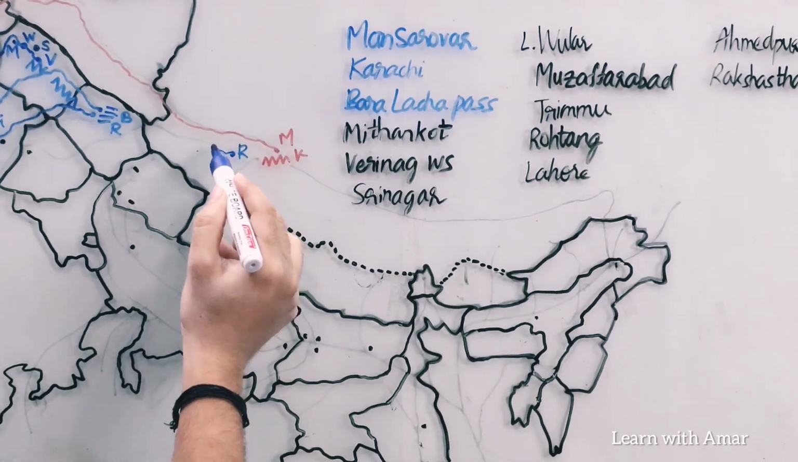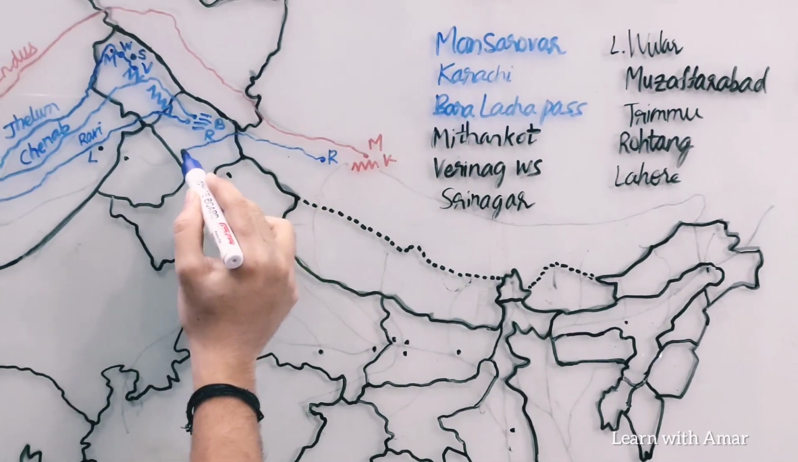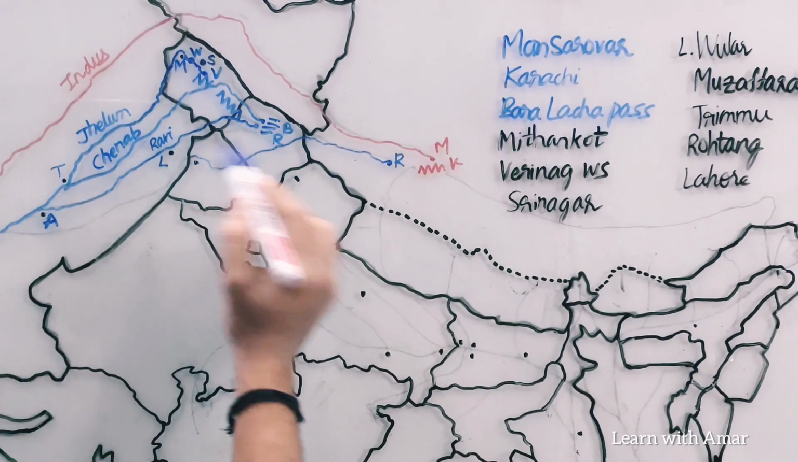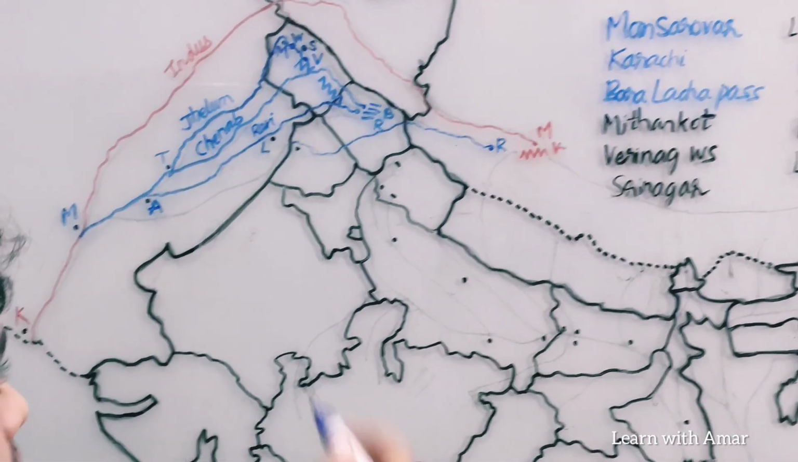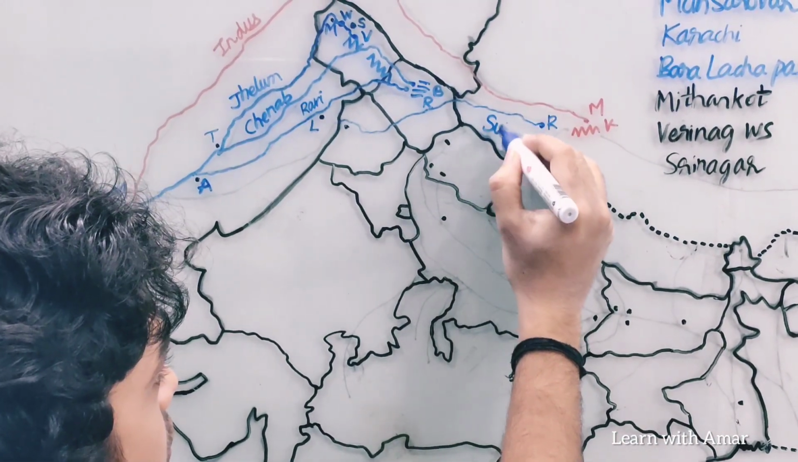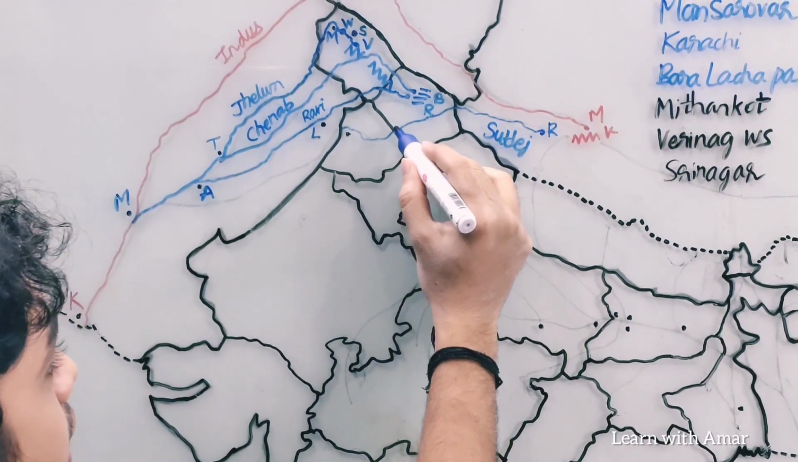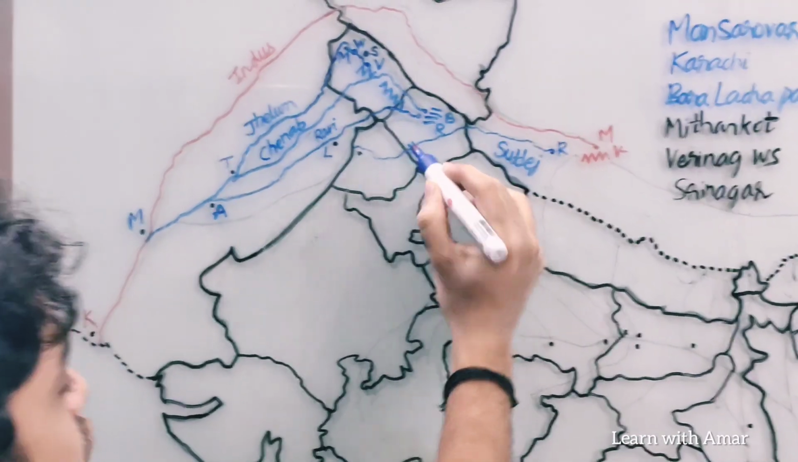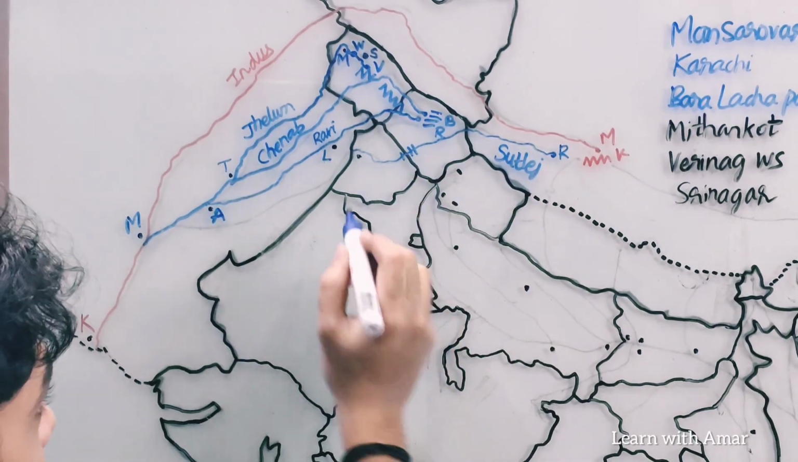It flows through Tibet, enters Himachal Pradesh. Here we find the largest dam of India, Bhakra Nangal Dam, on this river. This river is Sutlej, and the Bhakra Nangal Dam is situated in Himachal Pradesh while Nangal Dam is situated in Punjab.